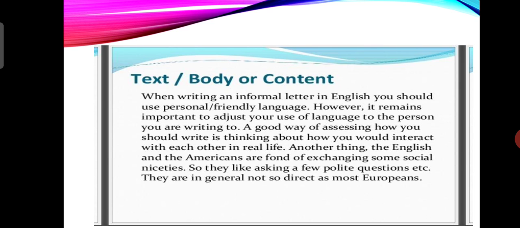A good way of assessing how you should write is thinking about how you would interact with each other in real life. Another thing, the English and the Americans are fond of exchanging some social niceties, so they like asking a few polite questions. They are in general not so direct as most Europeans.